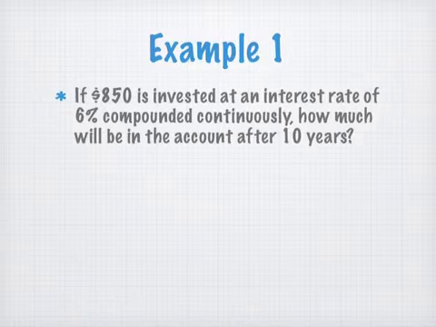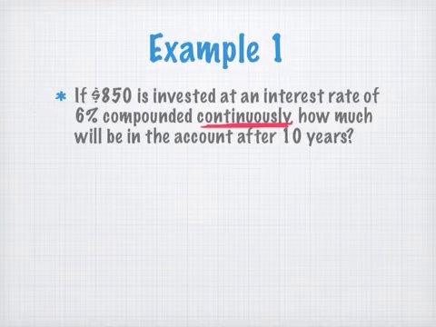So let's try an example. $850 is invested at an interest rate of 6% compounded continuously. Please underline that word for me, continuously. That word specifically is the word that you look for to tell whether you should be using the E formula or the stuff we did before.